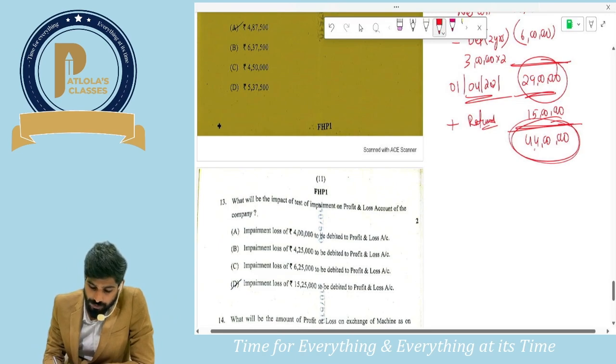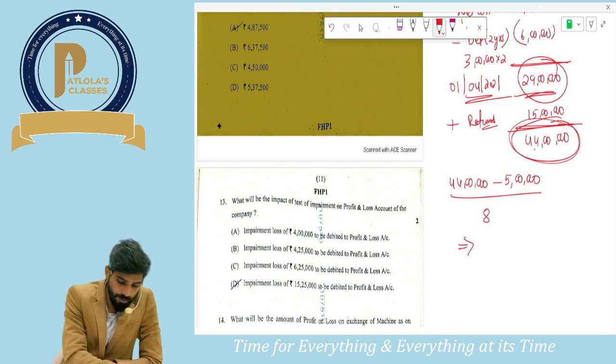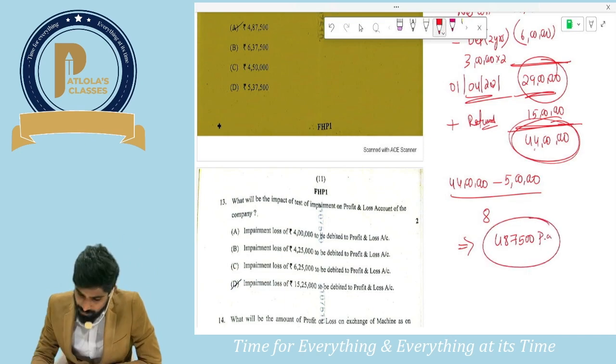How much will be depreciation per annum from next year? It would be 44 lakhs minus 5 lakhs divided by, it's not 10, it is only the remaining 8 years. So it would be 4,87,500 per annum.